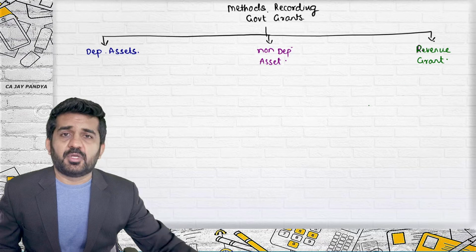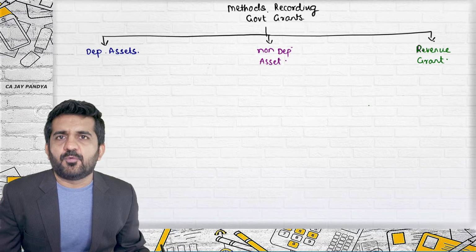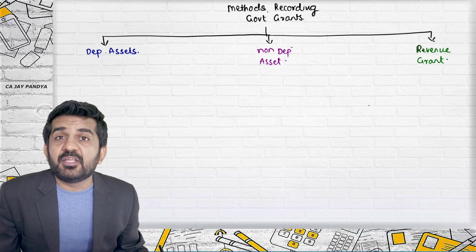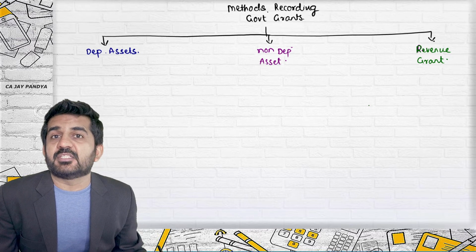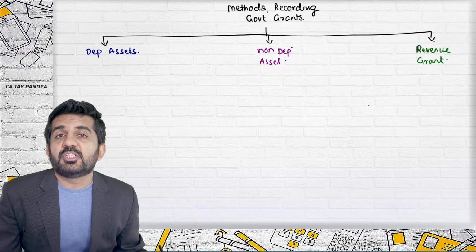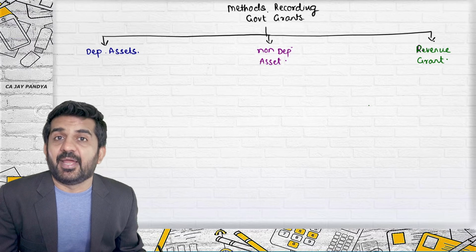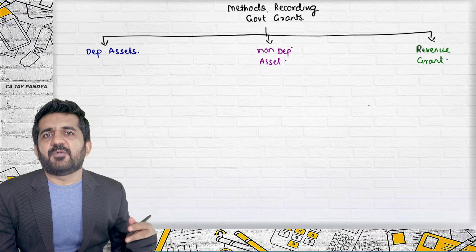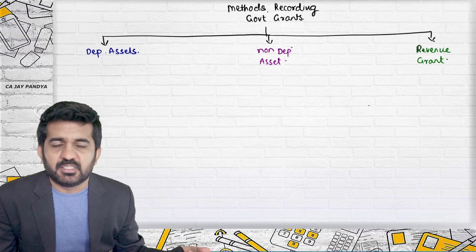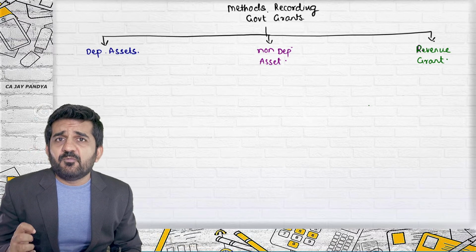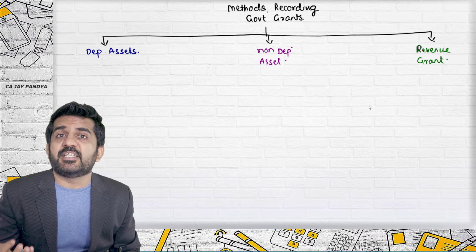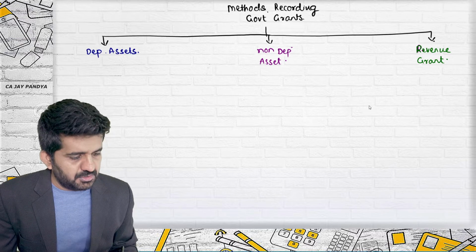Say revenue grant, I'll explain to you. Right now, in the era of COVID-19, if government gives a grant to a pharmaceutical company that you hire 10 scientists, 20 scientists, and the salary will be paid by government so that they can find a cure for coronavirus, this might be a type of revenue grant where the grant is given not for assets but for expenditures.